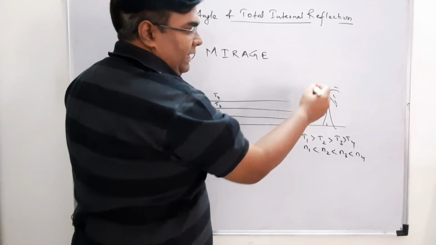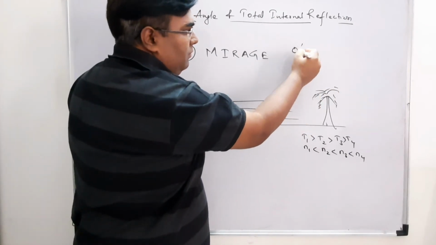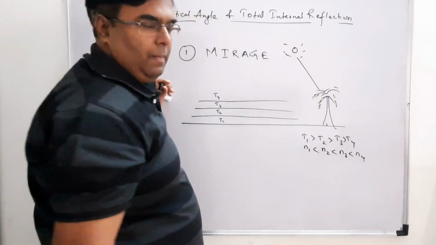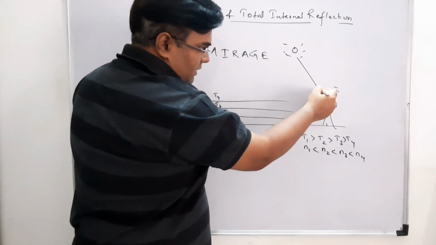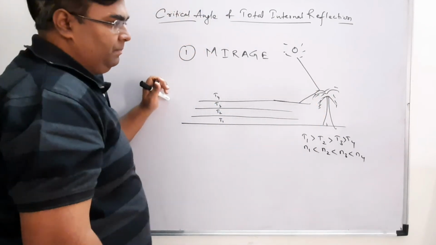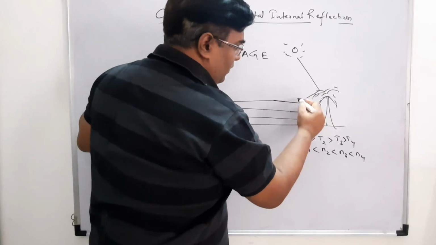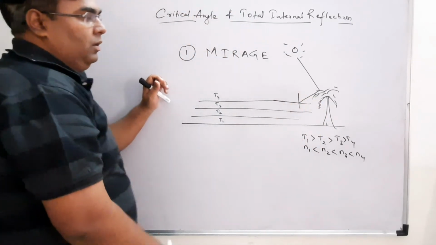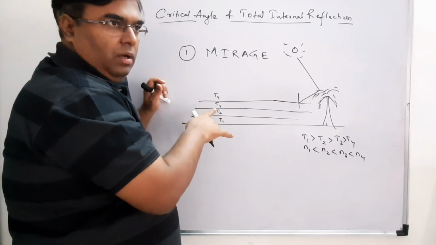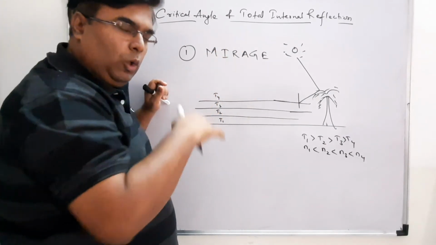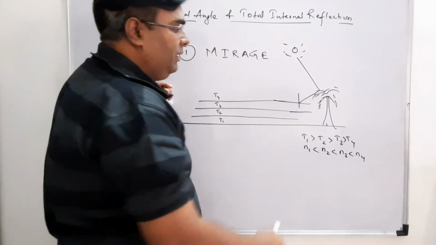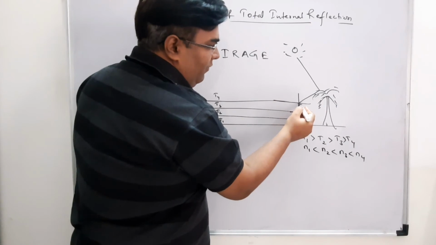If a light, suppose the sun is there, and if light goes like this and starts moving towards this, what will happen? It is going from a higher temperature to a lower temperature. It means it is going from higher refractive index to lower refractive index, denser to rarer. So what will happen? It will move away from the normal.